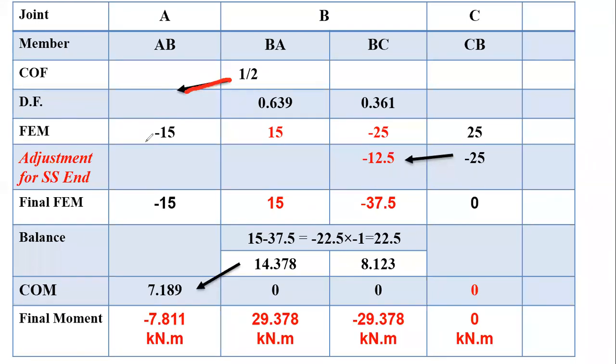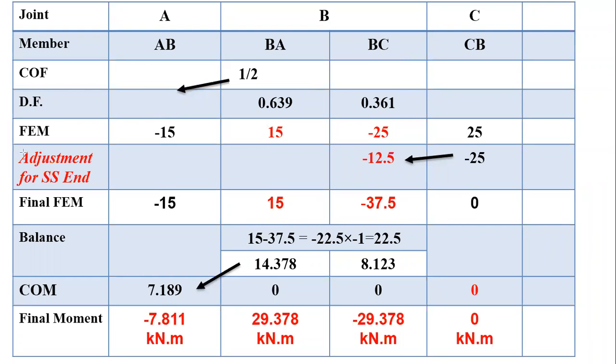Then distribution factors. So write down the distribution factor for the respective member that we have calculated from the second step. Next, fixed end moment. What is the next step? Write down the fixed end moment for AB minus 15, BA plus 15, BC minus 25 and CB plus 25. So this is the same as that of type number 1. Now here, from hence onward, there is one correction we have to perform.